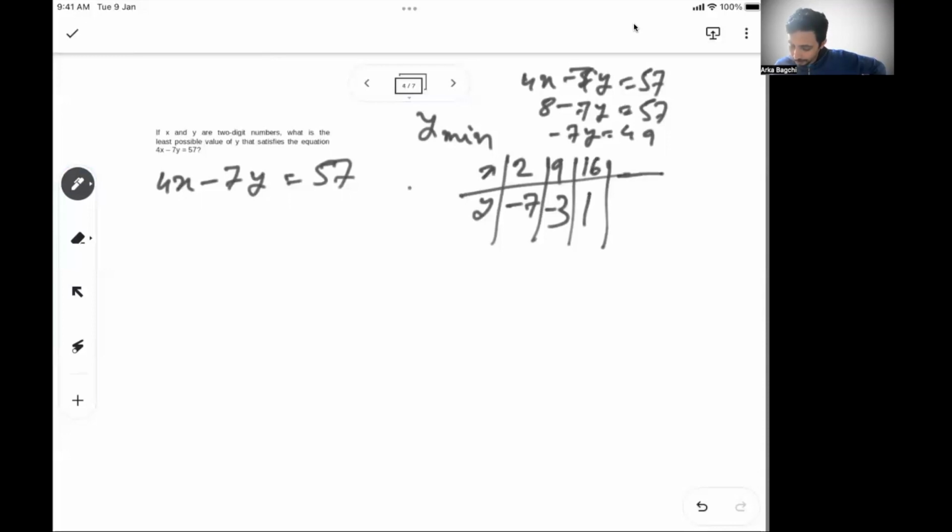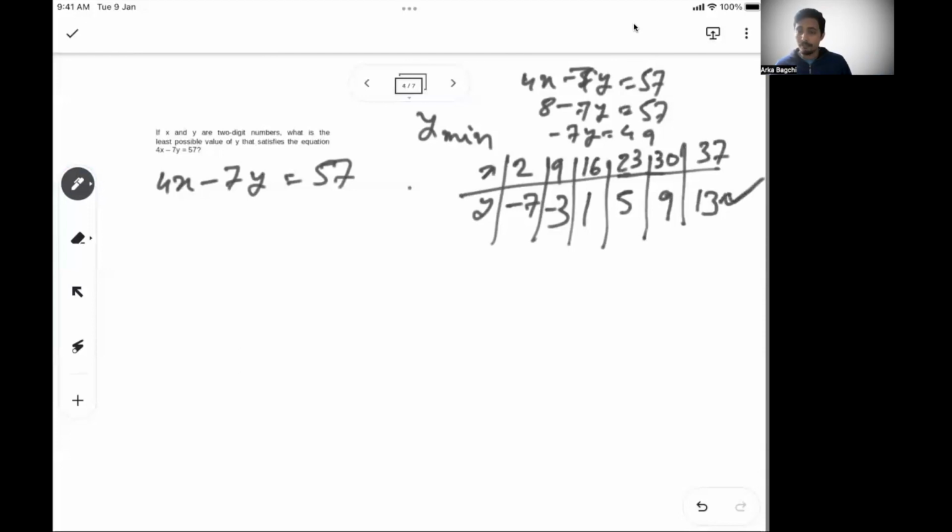Then again, y is still not two-digit, so then y has to be 5. Then the next one, y has to be 9. Then the next one, y has to be 13. So this is the first value of y where y will be 13 and this will be 16. 16 plus 7, 23. 30, 37. So x is 37. The least possible value of y is 13, which will satisfy the equation.